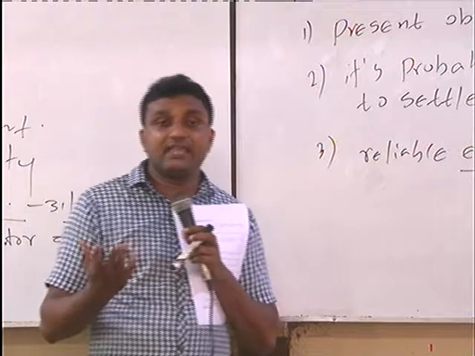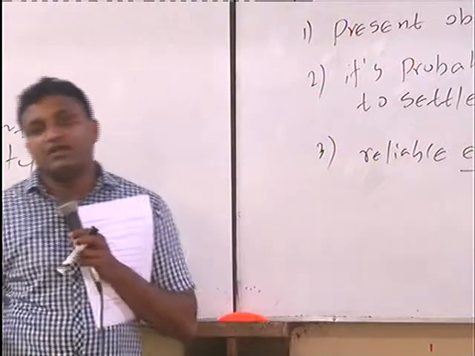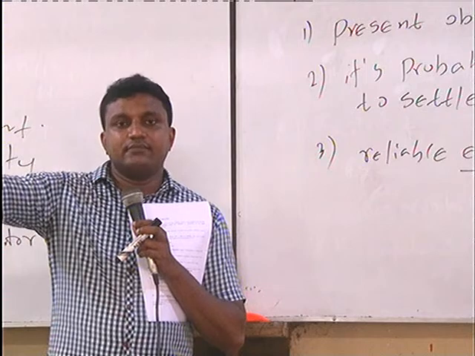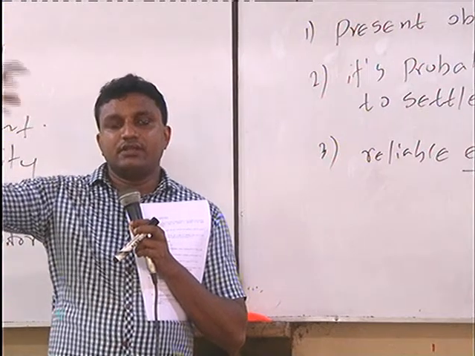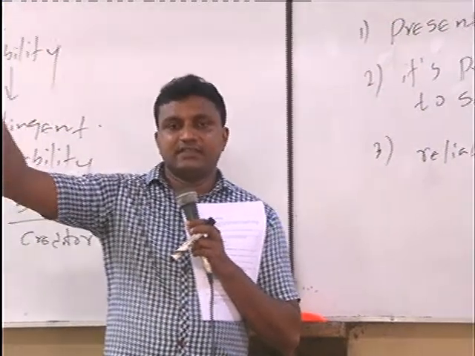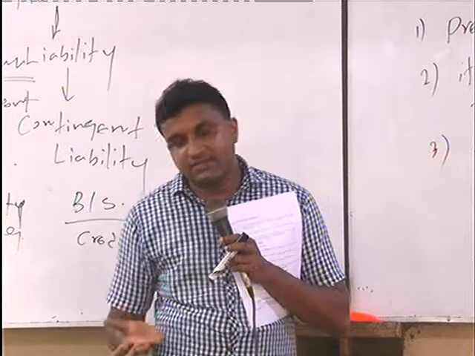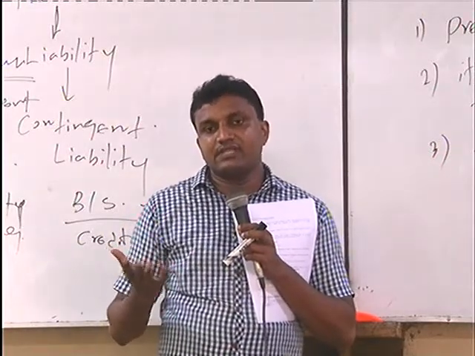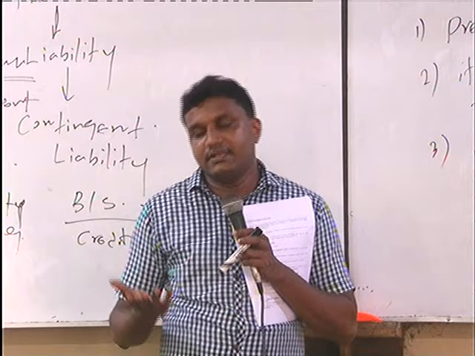Because, take that example, provision for the doubtful debt, right? You have sold items, goods and services on credit basis to your customers. Now there is a balance amount as at 31st March, you have a debtor balance of 20 million.